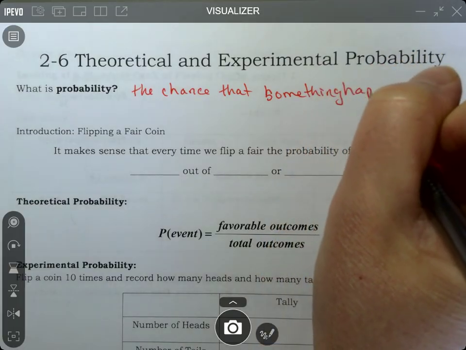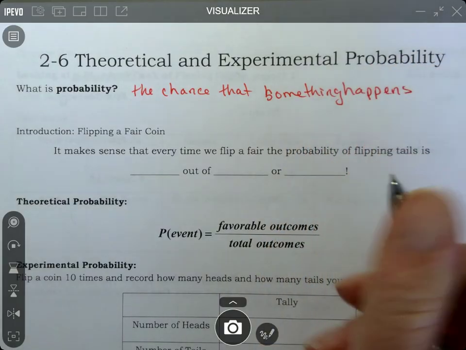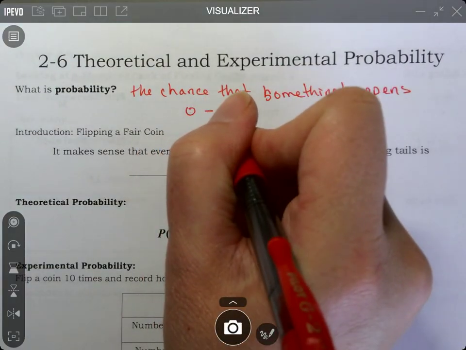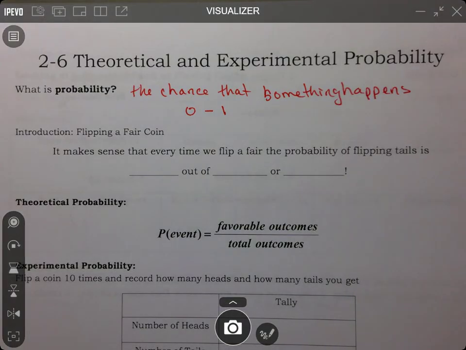Probability will always be between what? We're thinking about numbers. 0, 1. Always between 0 and 1. And you can also look at probability as a fraction or a decimal. Sometimes you're given the probability in sort of a percent form.